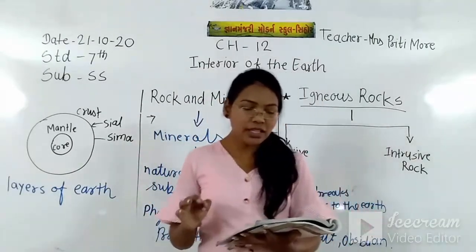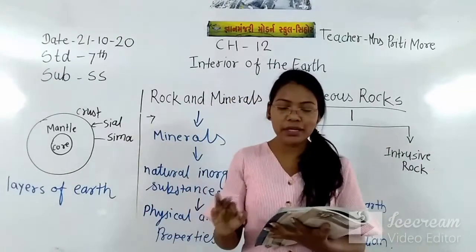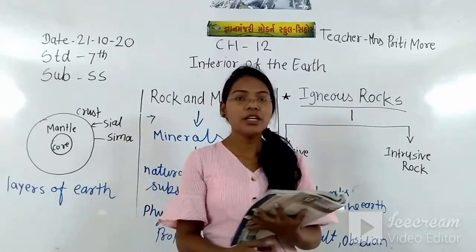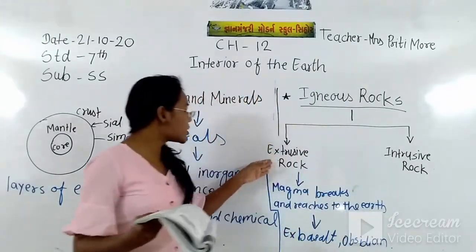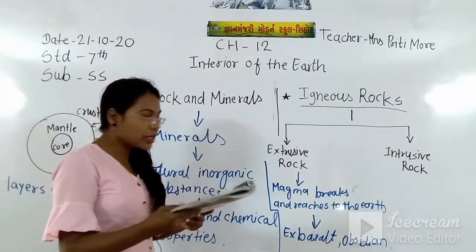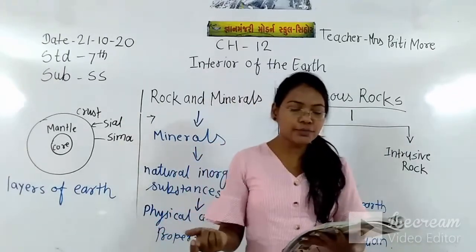Now the intrusive rock: intrusive rock is also called plutonic rock, while extrusive rock has the second name volcanic rock.